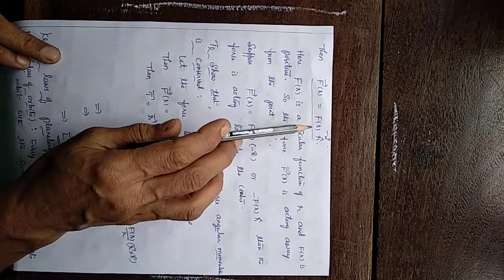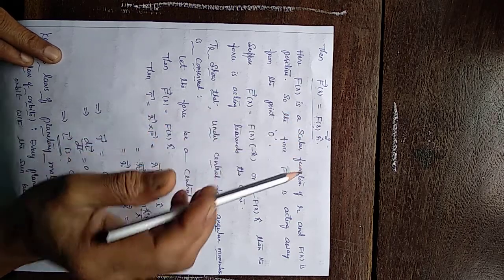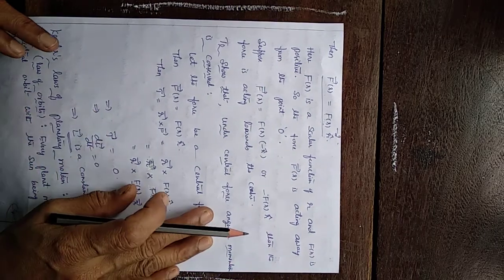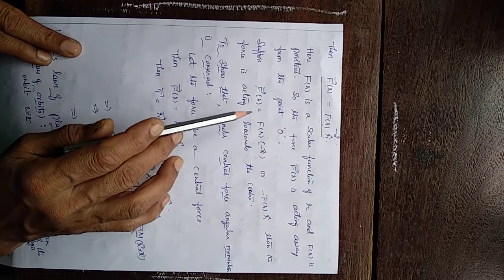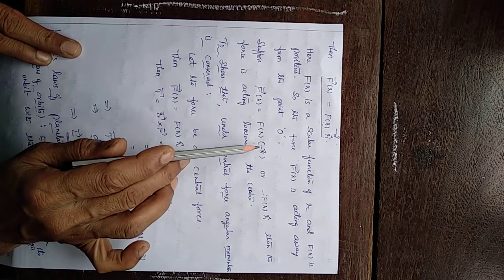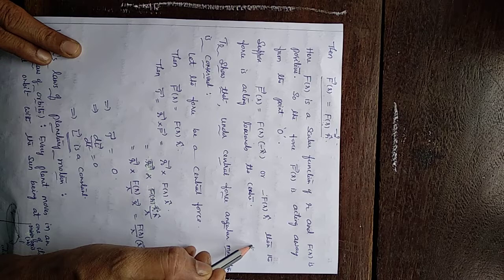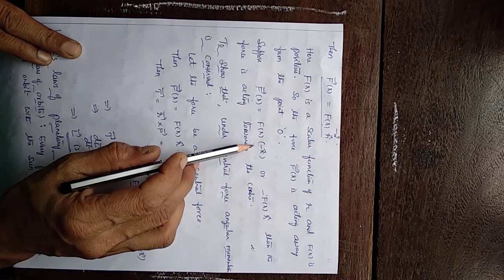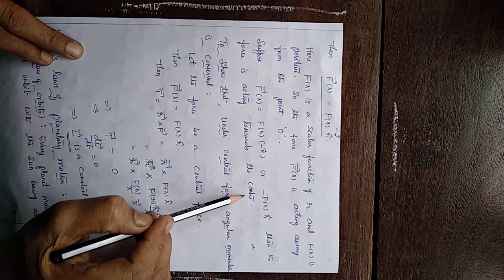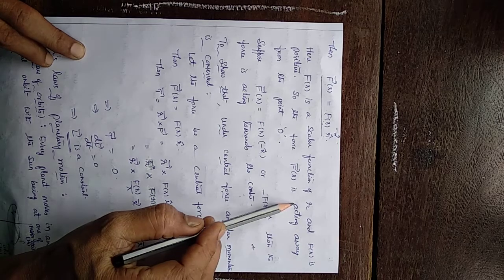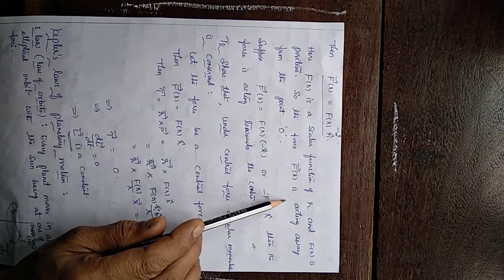When F of r is positive, the force is always acting away from the fixed point. Or if you represent the central force with a minus r cap, the direction is towards the fixed point. In that case, the force is towards the center, and this is called an attractive force; away from the center means a repulsive force. This is about the representation of the central force.